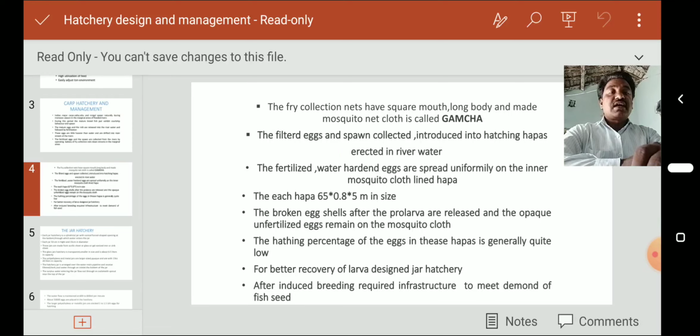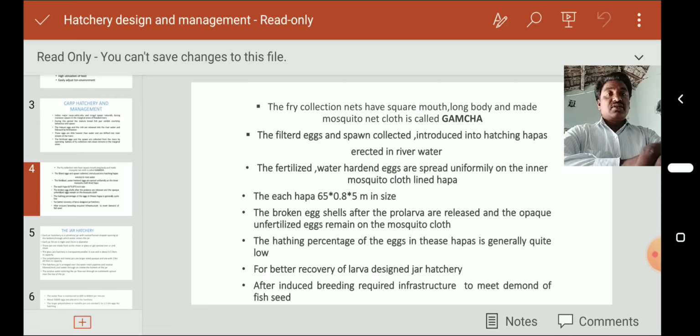The fry collection nets have a square mouth and a long body, and are made of mosquito net cloth called gamcha. Gamcha is useful for collecting fish fry. It is made of nylon cloth. By the gamcha, the local fishermen collect these fry.